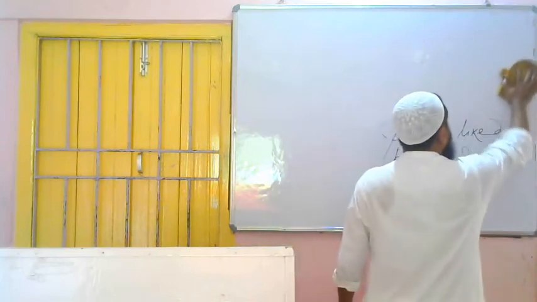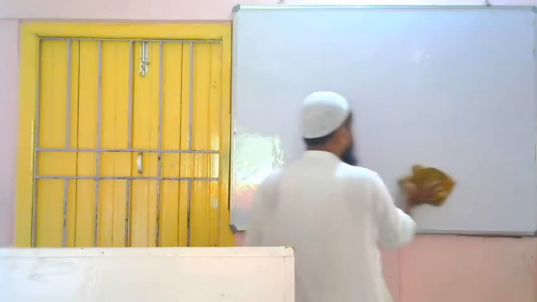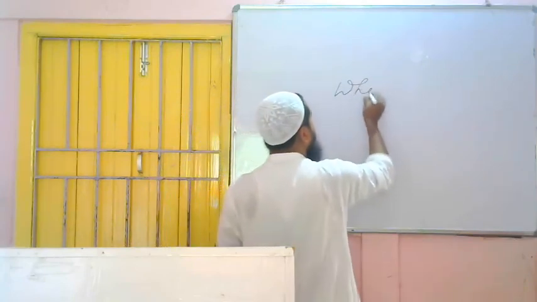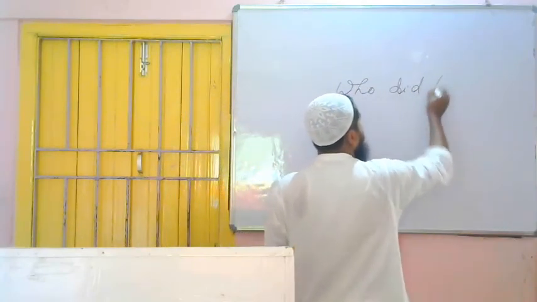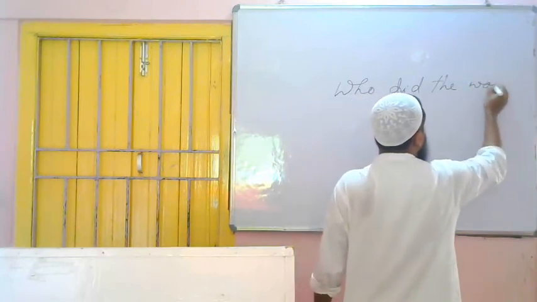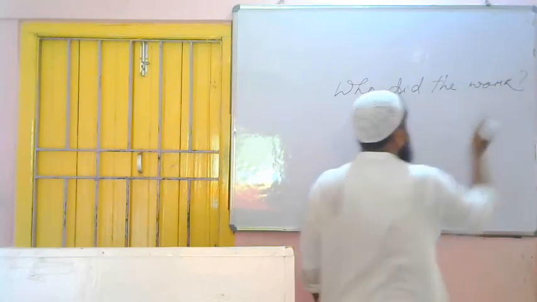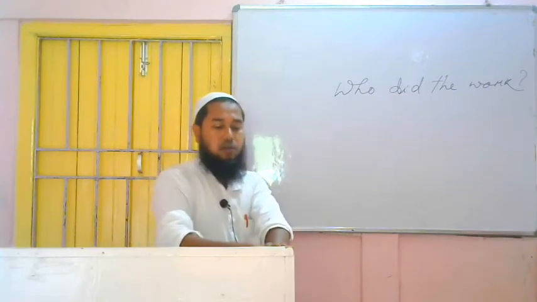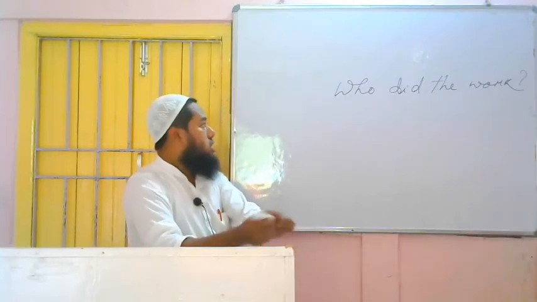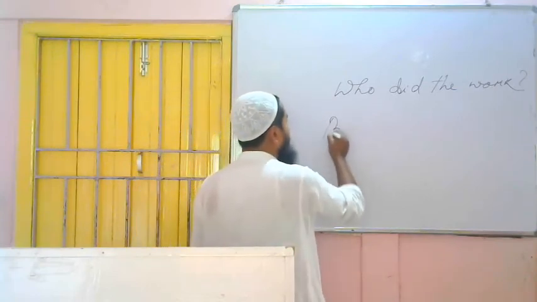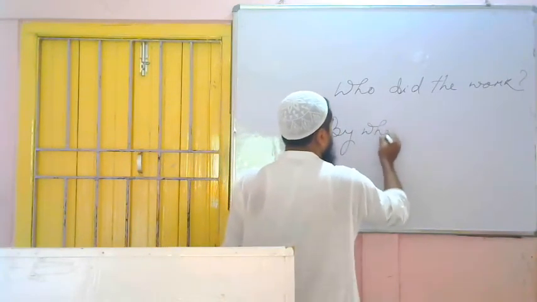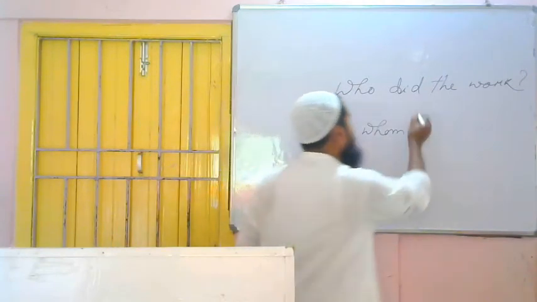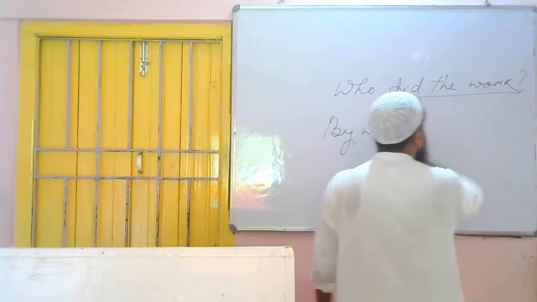Then if the question is asked with the help of who, then what to do? Who did the work? If we get a sentence having who at the beginning, then how to change the voice of this sentence? In place of who, we have to use what? By whom. This is universal. After using by whom, you have to see which tense the sentence is.